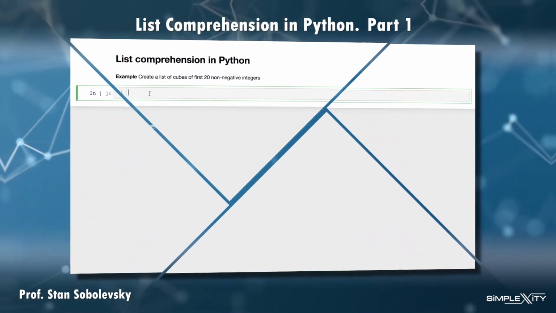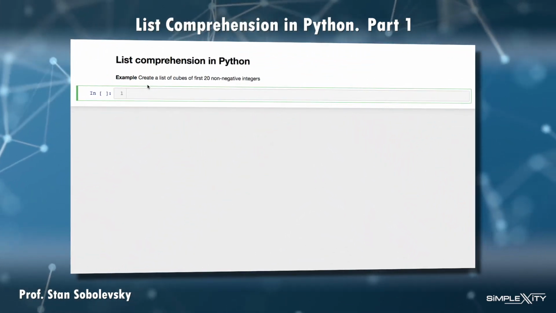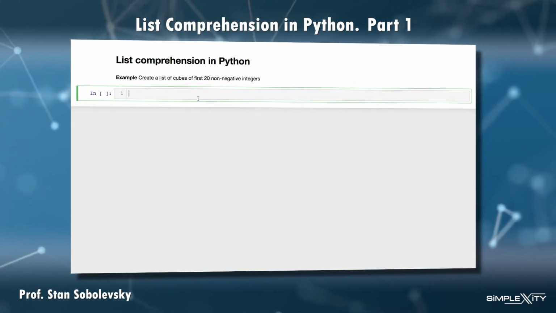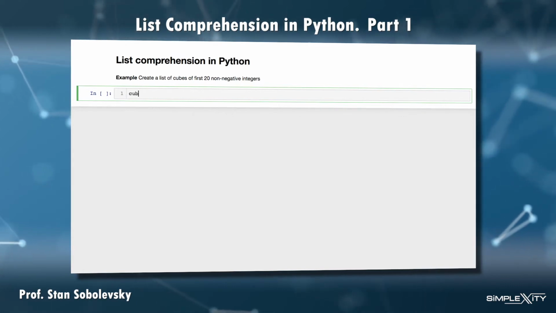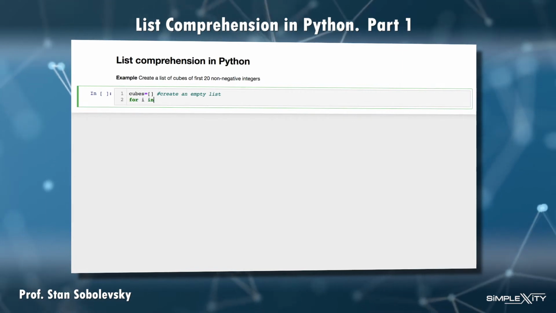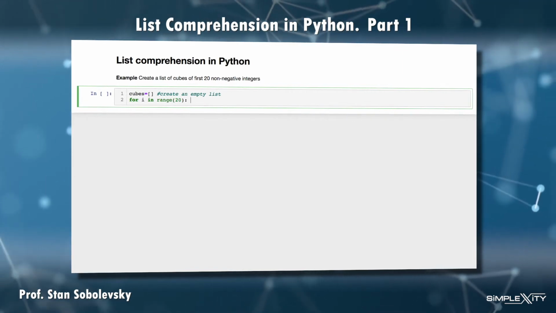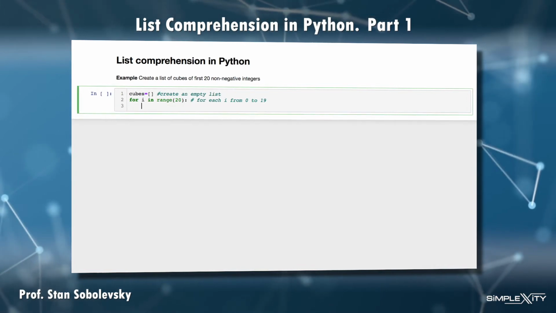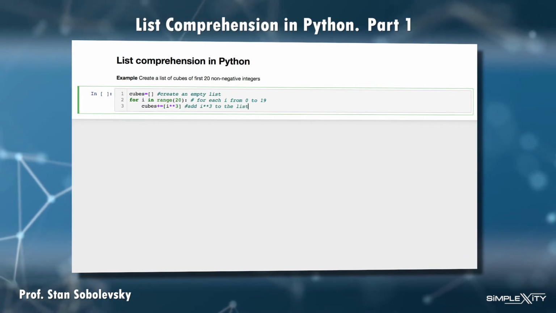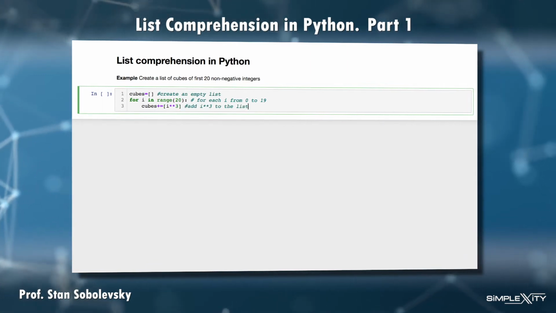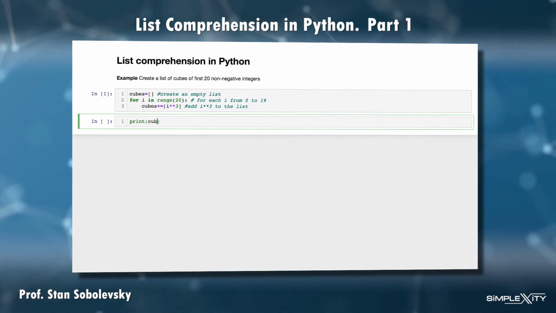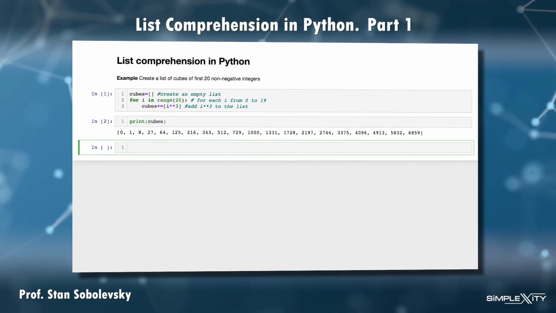So let's start with a simple example. Let's say I want to create a list of cubes of the first 20 non-negative integers. The traditional way of doing so would be to first create an empty list, cubes, and then implement a loop going through all integers from 0 to 19, and for each i, append the list cubes with the value i cubed. Now if I run this code and output the results, I will get the desired sequence.